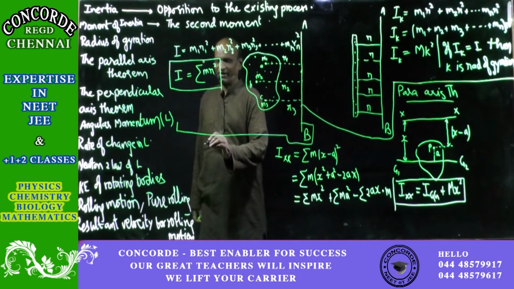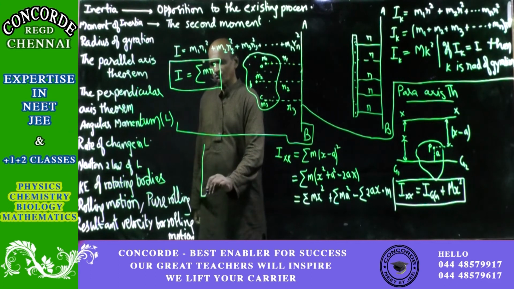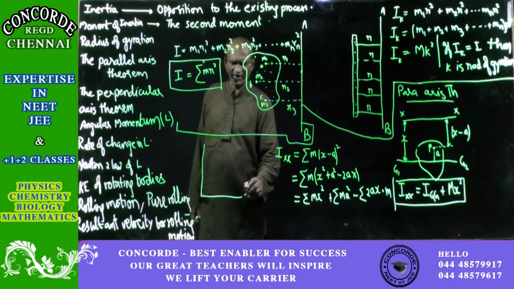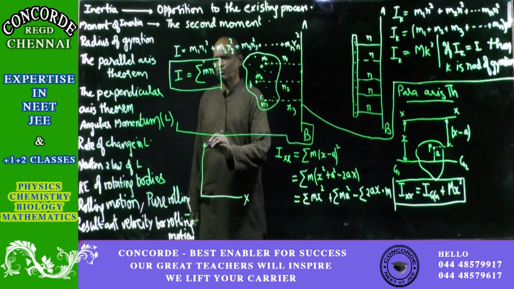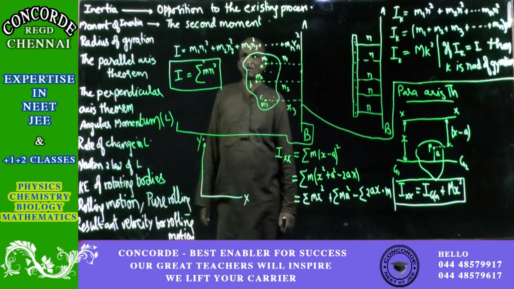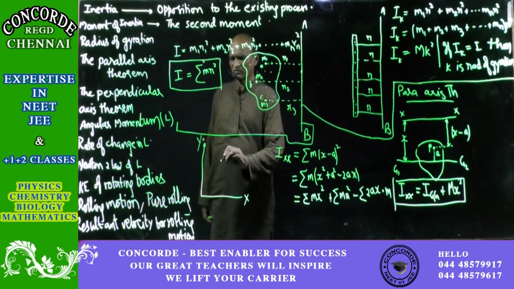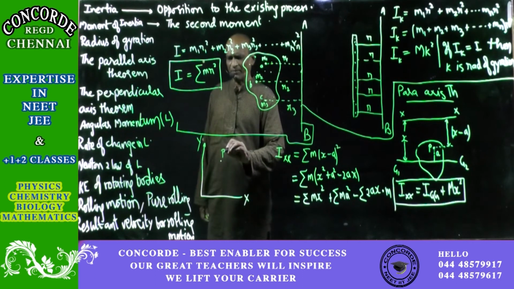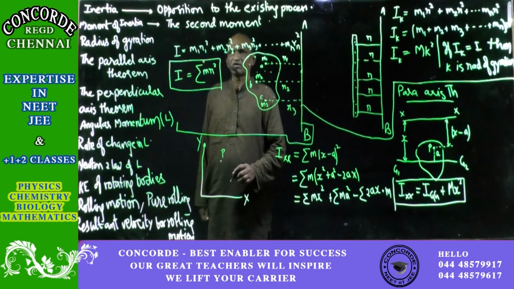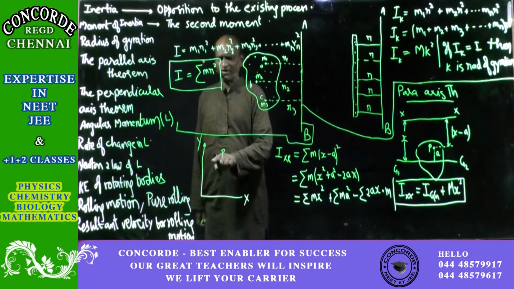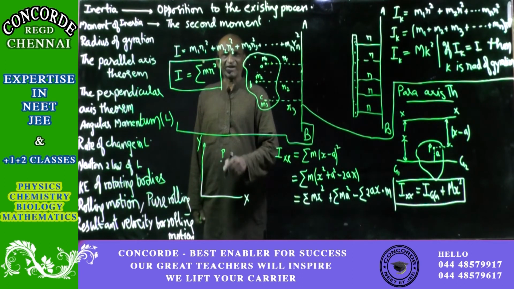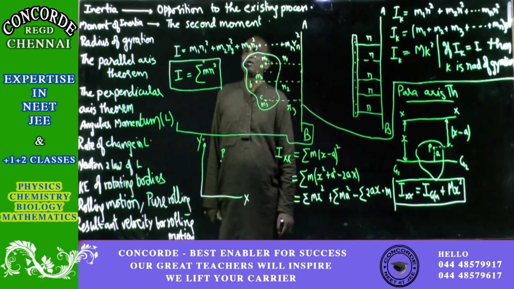Take the coordinate system now. This is x and this is y. Let us take a point P. At that point P, take the x coordinate equal to x, and the y coordinate equal to y.